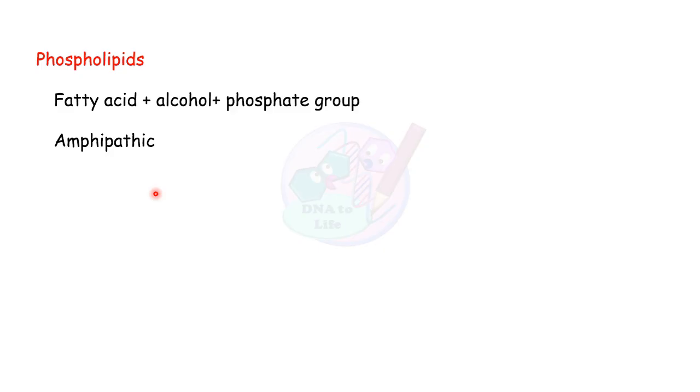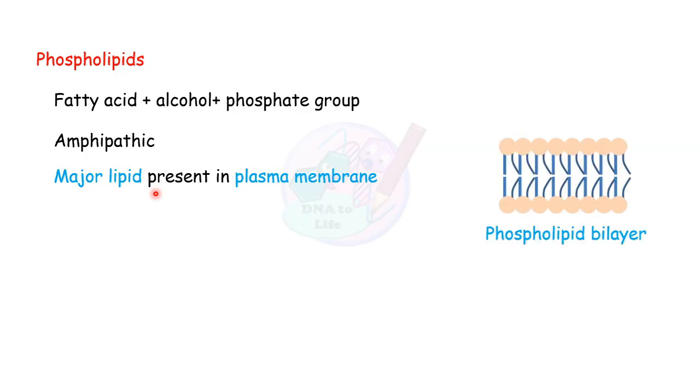They are amphipathic in nature, meaning they have two parts. One can interact with water, that is hydrophilic, and one hates water, that cannot interact with water, and we call it hydrophobic. They are major lipids present in the plasma membrane. So we always use the term phospholipid bilayer. Plasma membrane is made up of phospholipids. Major lipids present on plasma membrane are phospholipids.